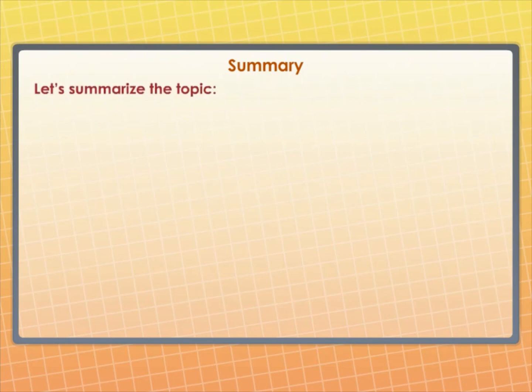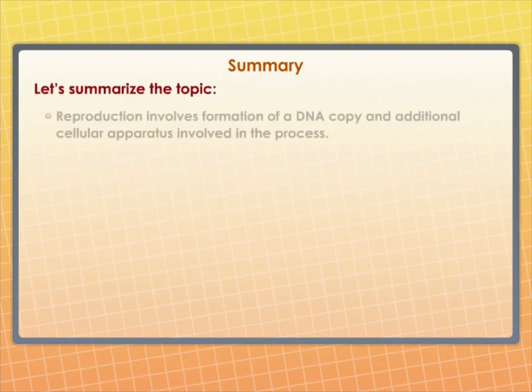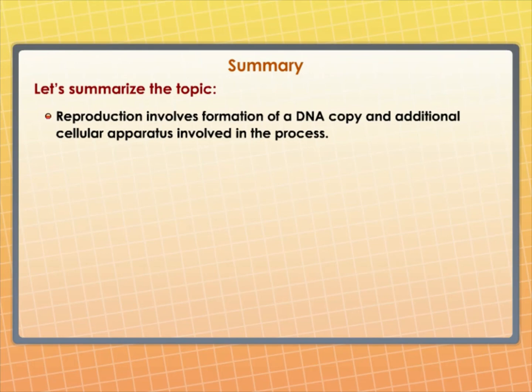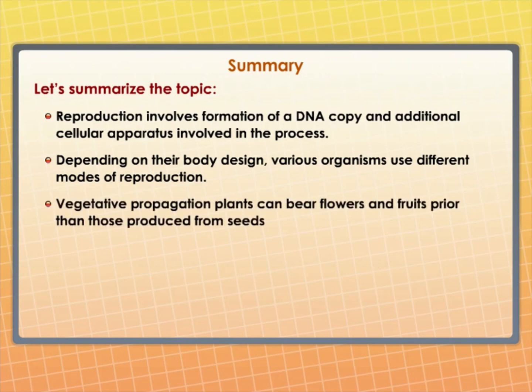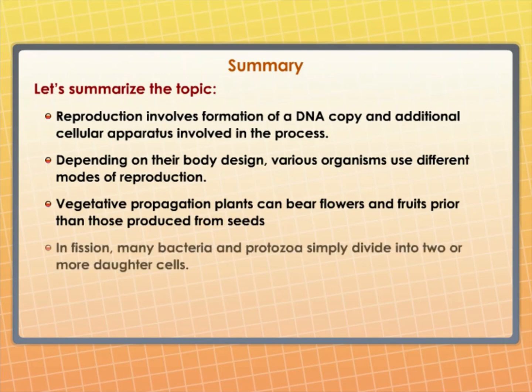Summary. Let's summarize the topic. Today, we have learned that reproduction involves formation of a DNA copy and additional cellular apparatus involved in the process. Depending on their body design, various organisms use different modes of reproduction. With vegetative propagation, plants can bear fruits and flowers earlier than those produced from seeds. In fission, many bacteria and protozoa simply divide into 2 or more daughter cells.